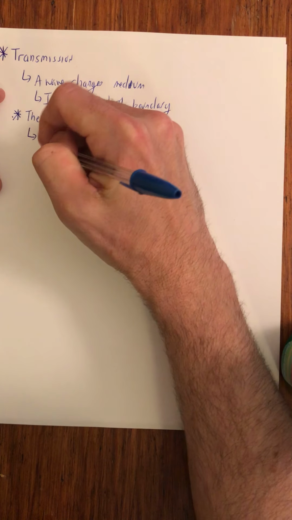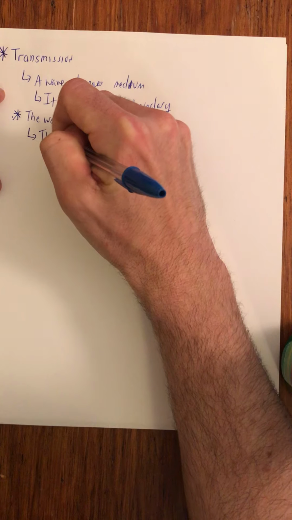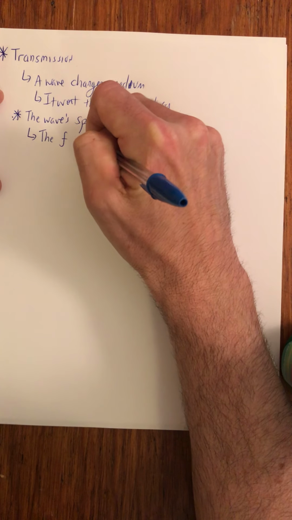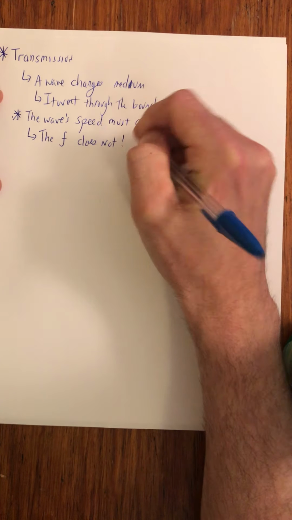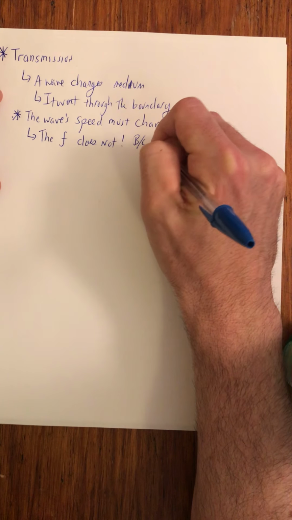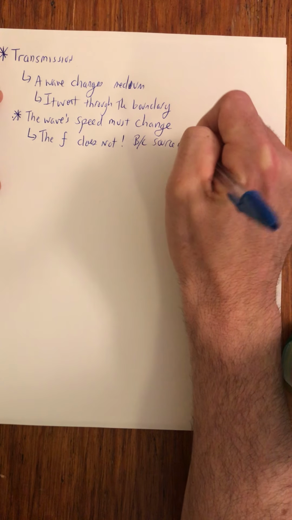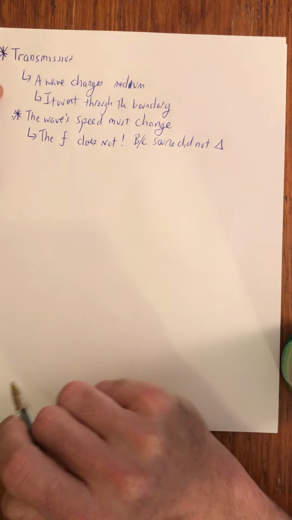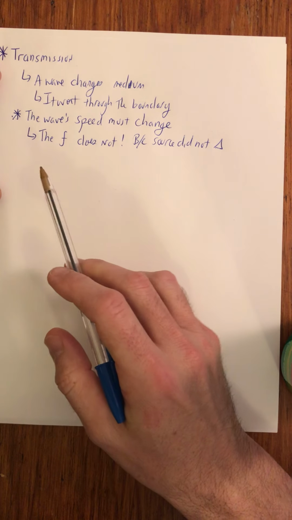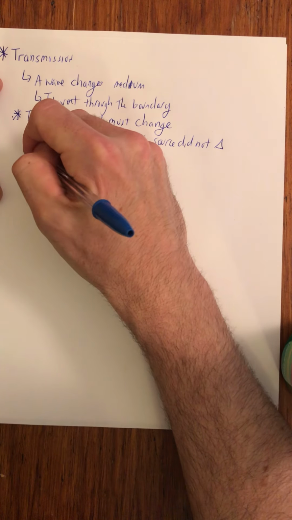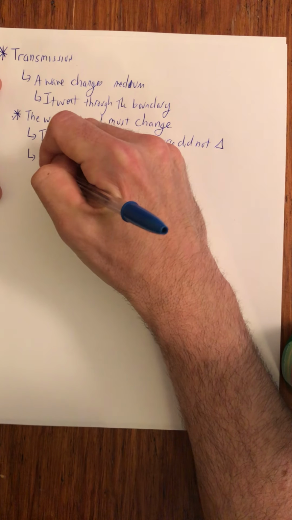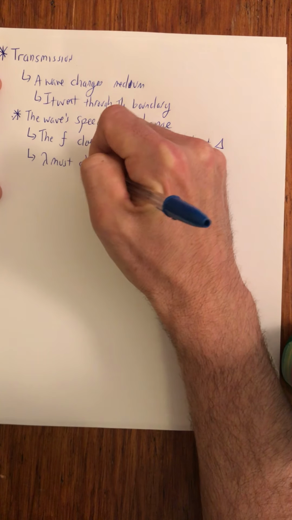But we should note then, the frequency does not. Why not? Well, because the source didn't change. Okay? So the speed changes, the frequency doesn't, but if the speed changes, the wavelength must change.